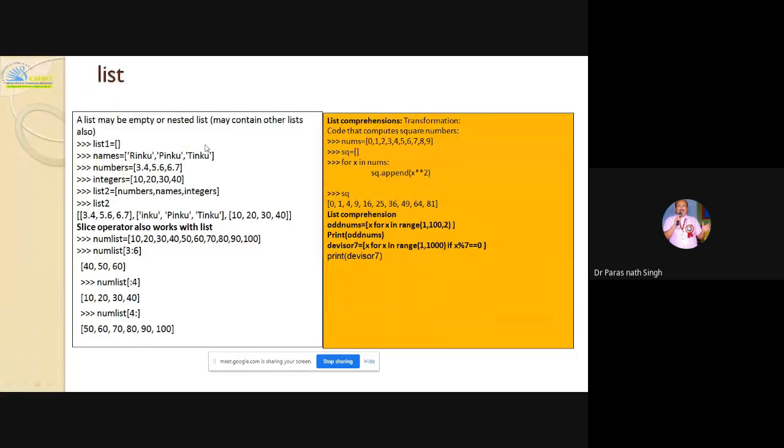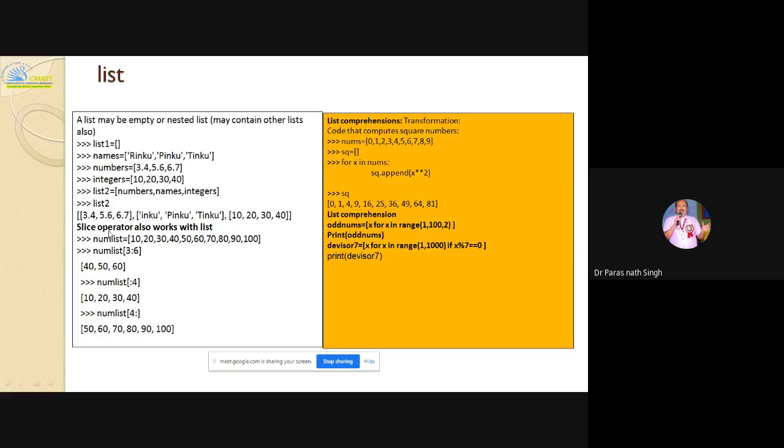A list may be empty or nested, as I have already told. Directly declaring list1 equal to this, names equal to Rinku, Pinku, Tinku, numbers, integers. What I wanted to make here is lists within lists. Those names, numbers, and integers, you may be given a question that USN, name, and marks are again brought into list2. You can say it is the nesting of lists, or that list2 is a list of sublists. So list2 contains the names, their numbers, and their integer values, or roll number, name, marks, or grade.